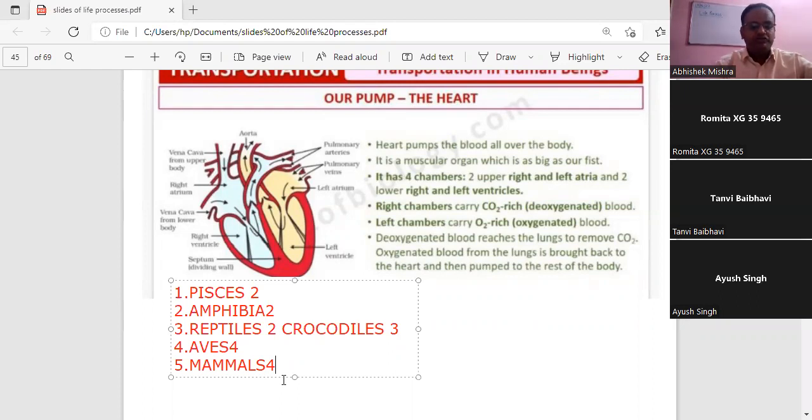Sometimes I have also allotted this project work on the topic of the evolution of the heart. Is it clear to all why we are witnessing the number of chambers of the heart going on increasing from the Pisces up to the mammals? Students, is it clear? Through the chat box, you give me the reply.